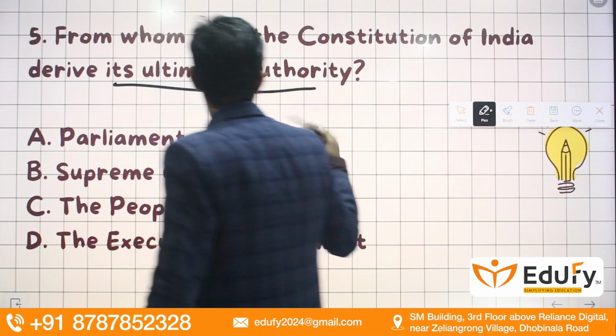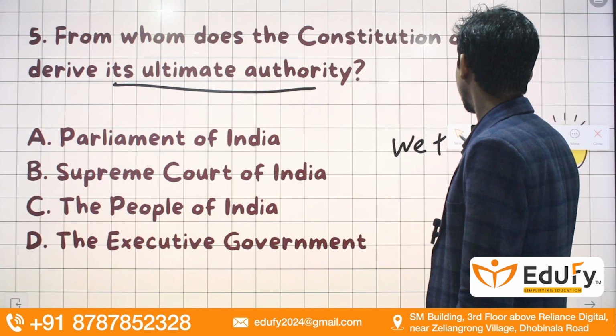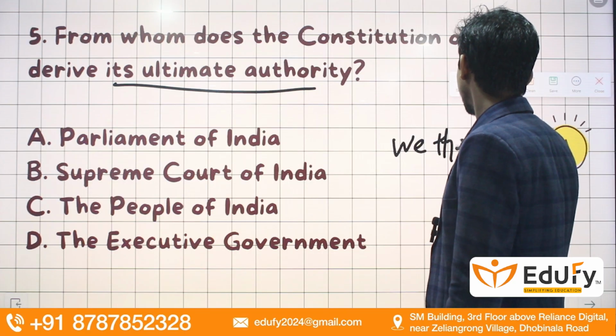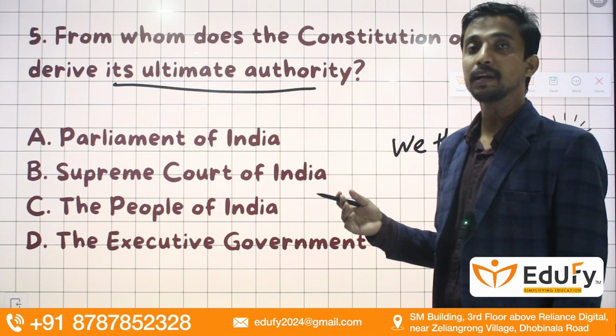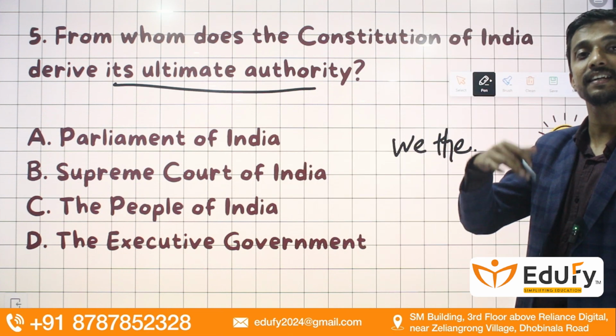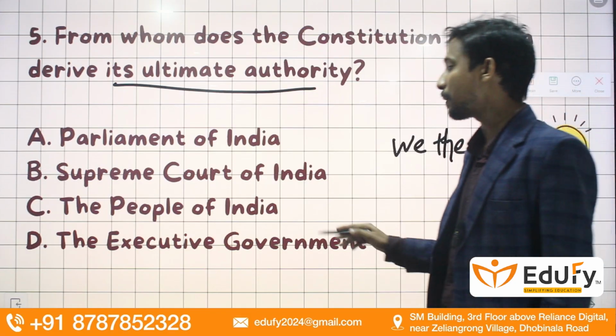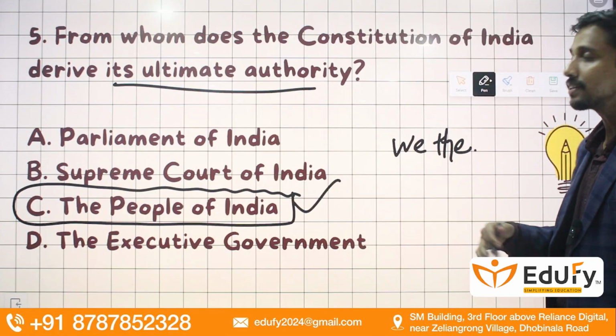The very first statement is "We the people" in the preamble. So we must understand the supreme authority of the country, that is the Constitution, is indeed deriving its power from the people of India. That is why the people of India is more powerful.